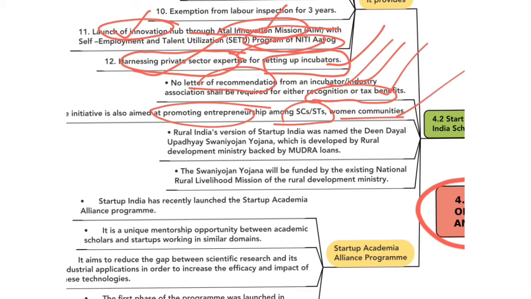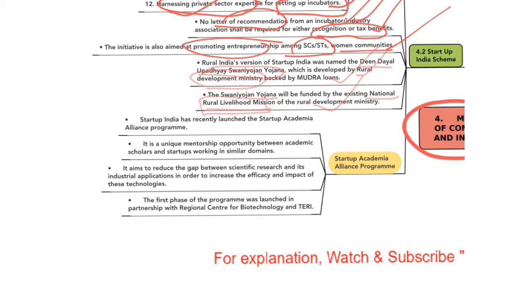The rural India's version of Startup India was named as Deen Dayal Upadhyay Swaniyojan Yojana. Deen Dayal Upadhyay Swaniyojan Yojana is developed by Rural Development Ministry and it is backed by Mudra loans. The Swaniyojan Yojana will be funded by the existing National Rural Livelihood Mission, NRLM, of the Rural Development Ministry. This is all about Startup India program.